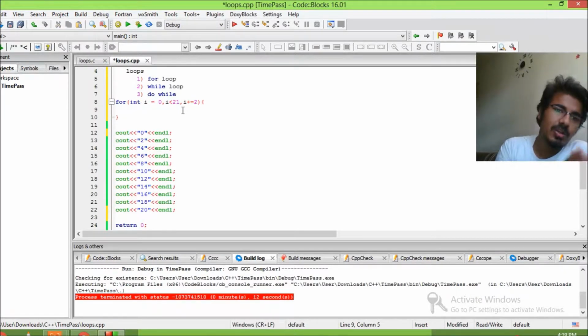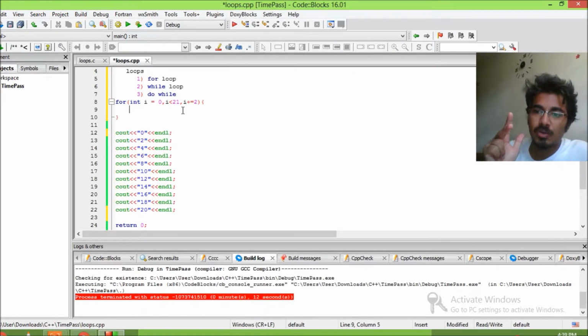So in this case int i equals 0 is our initializing, and i is less than 21 is our condition. Why is it 21? Because our even numbers are supposed to be just between 0 and 20, and because it is even numbers, we are increasing our i value, which is set to 0, by 2.